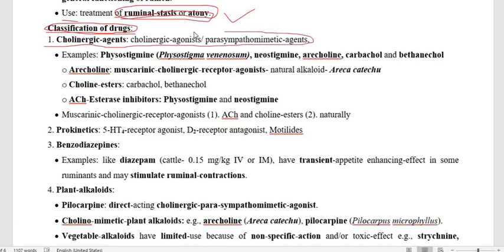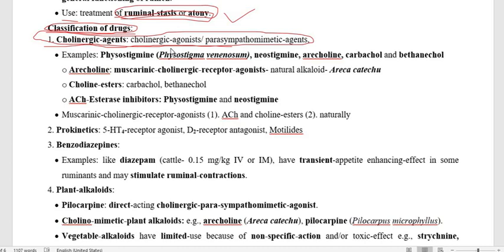That means these drugs are going to promote the function of the neurotransmitter acetylcholine, mimicking the action of acetylcholine, or the function of the parasympathetic nervous system present in the GI tract.